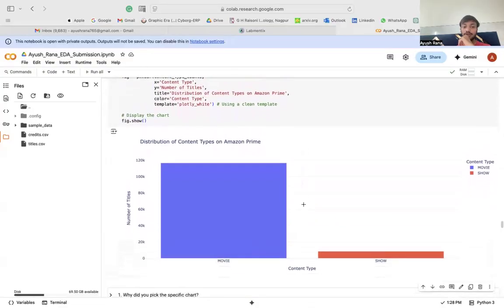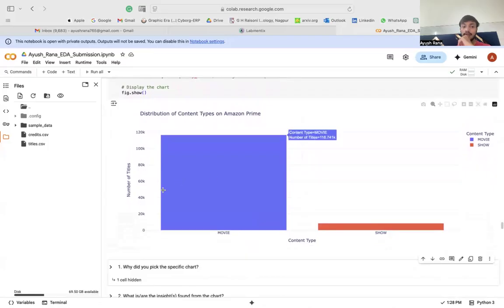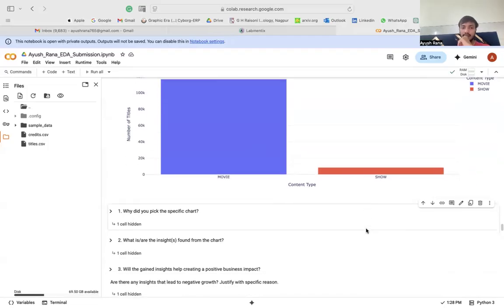content type distribution. Here I could see the bar chart which represents the number of titles by content type, where there is a large number of titles for movies, around 117 thousand, whereas the distribution of the content type for shows was far less than movies.